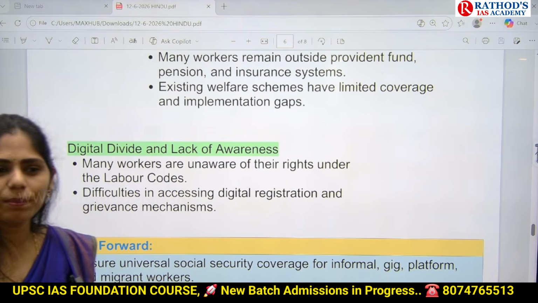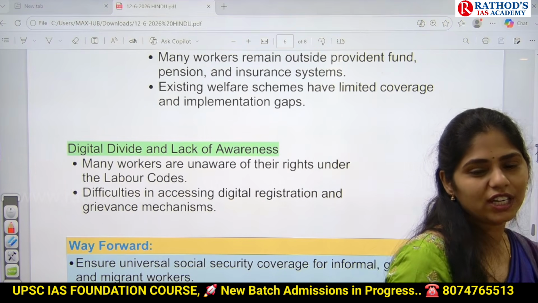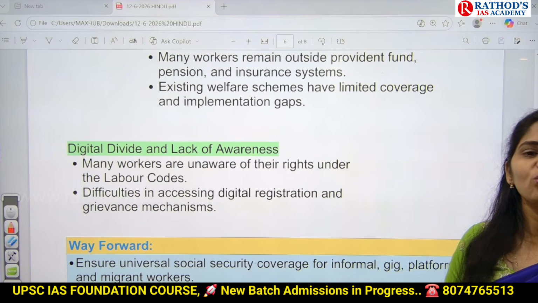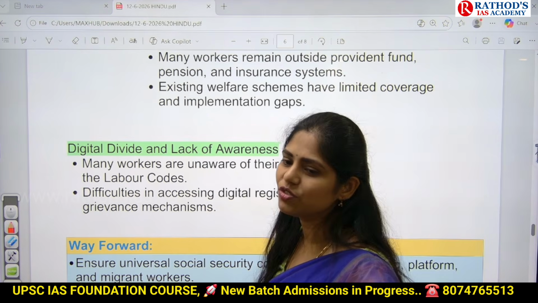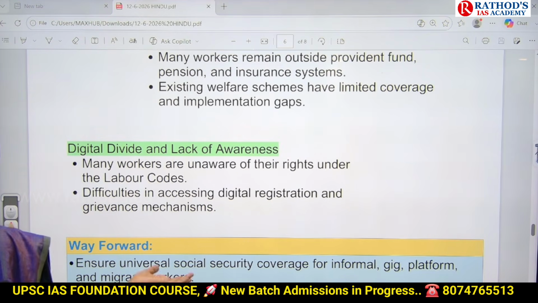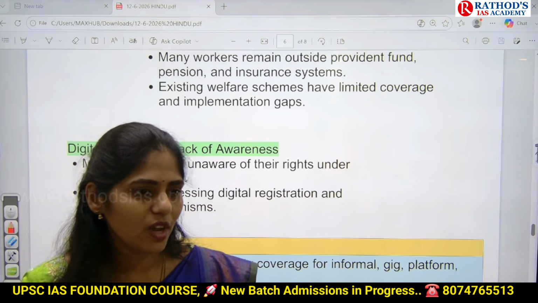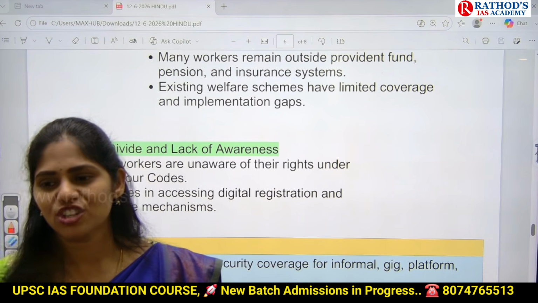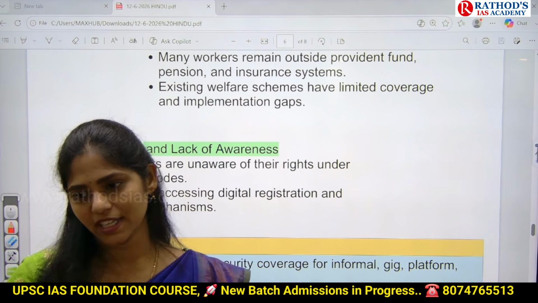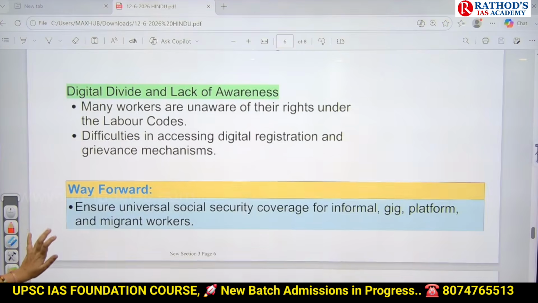They do not have proper digital literacy, like using apps or using grievance and judicial mechanisms, and they don't know exactly what laws are present, what their rights are, and they are not even aware of them. So these are the major problems why workers are still vulnerable even after implementation of these labor codes in our country. Yes. And now you tell me what is the way forward.